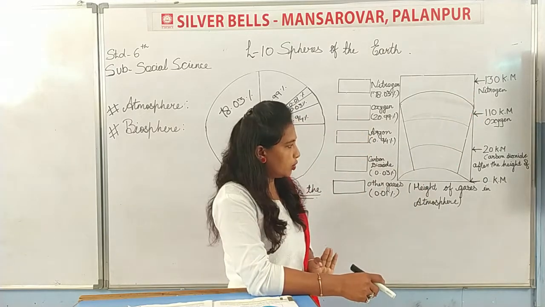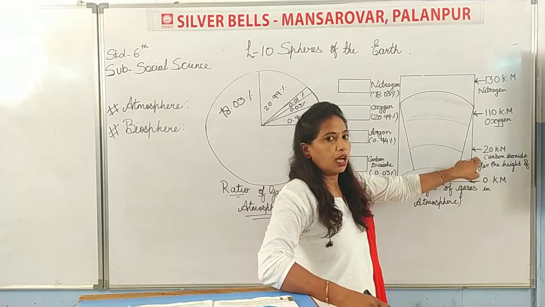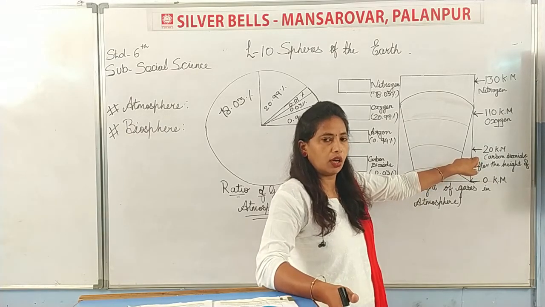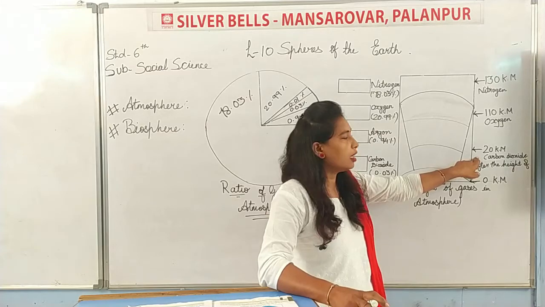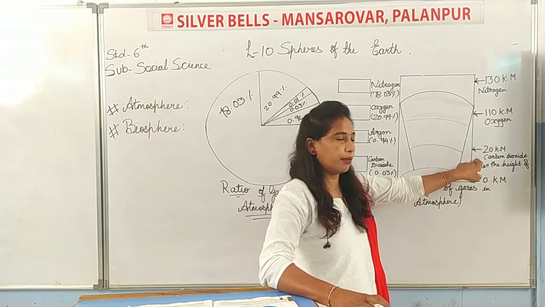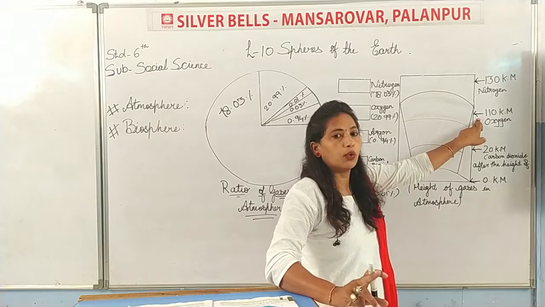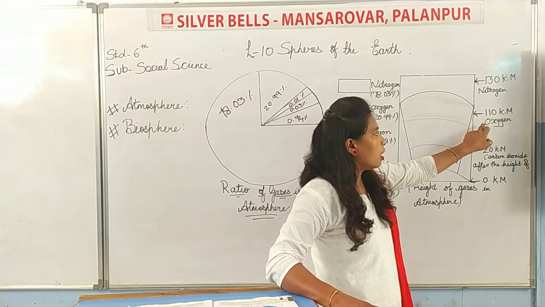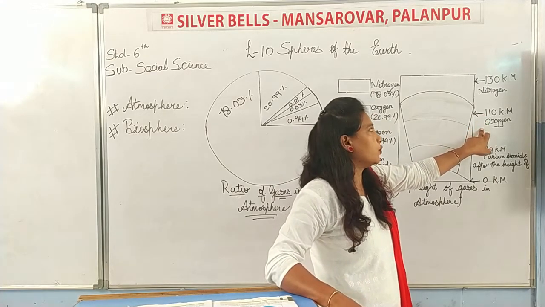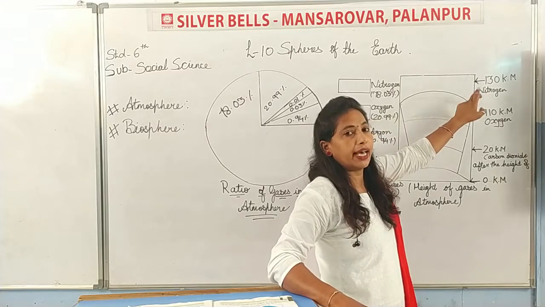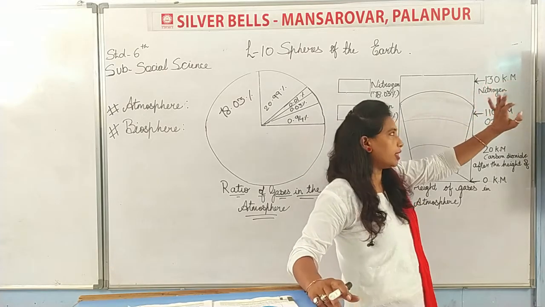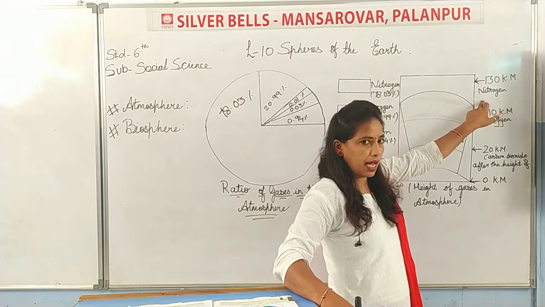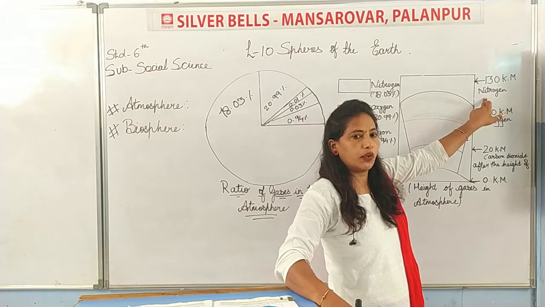Again I am explaining to you कि 20 किलोमीटर के बाद, after the height of 20 किलोमीटर ऊंचाई, height means ऊंचाई. So after the height of 20 किलोमीटर, carbon dioxide decreases in the atmosphere में. Same thing, after the height of 110 किलोमीटर, ऑक्सीजन डिक्रीज होता है एटमोस्फेयर में. And same way, after the height of 130 किलोमीटर के बाद, नाइट्रोजन एटमोस्फेयर में डिक्रीज होता है.